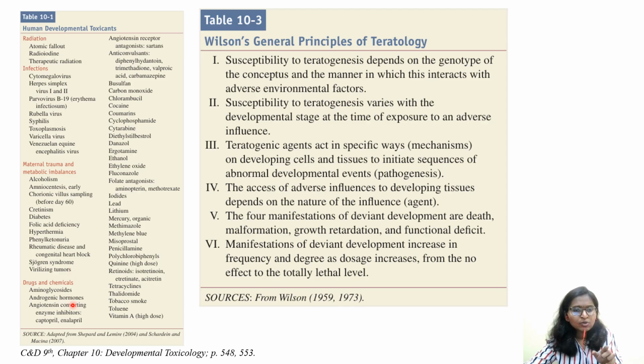Then next we'll go and check drugs and chemicals. Some of the common drugs and chemicals which are developmental toxicants. Try to read not only this particular chemical with respect to developmental toxicity, but any concept related to that chemical, any other adverse effects also. Try to remember and integrate that. For example, here it is saying the first one is aminoglycoside antibiotics, then androgenic hormones, angiotensin converting enzyme inhibitors, captopril and enalapril. So probably it might be a class effect of ACE inhibitors. Angiotensin receptor antagonists, maybe sartans, have this particular developmental effect.